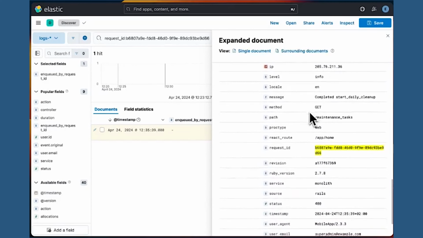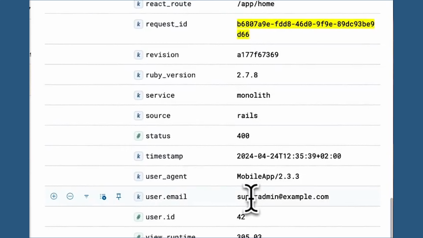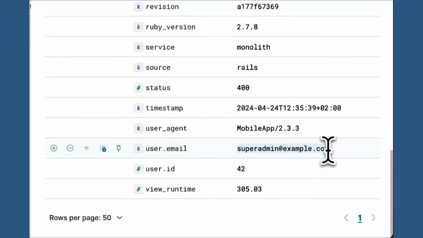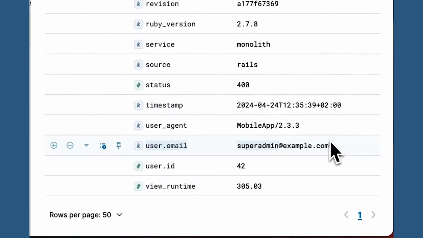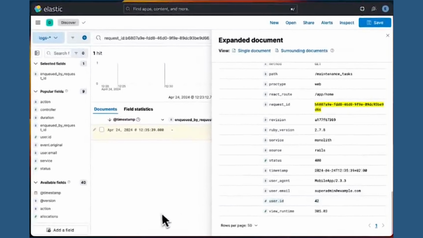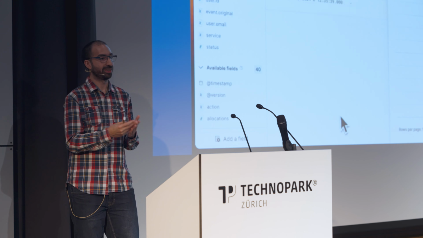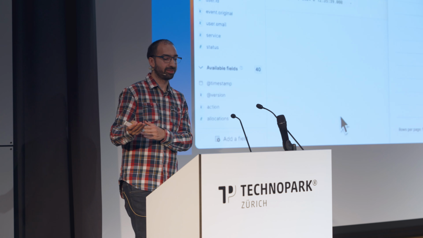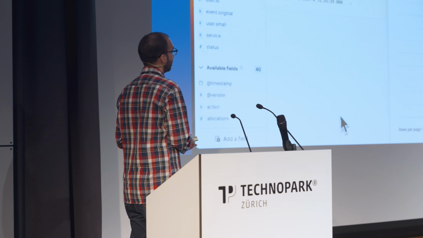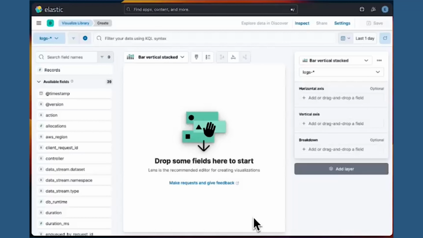But we can do more. We can see who enqueued these jobs. And you can get the user email and user ID from there. And of course, it's super admin, so me. So from our logs, because we had all the data there, we were able to get actionable insights and know why this problem occurred and what we can do about it.